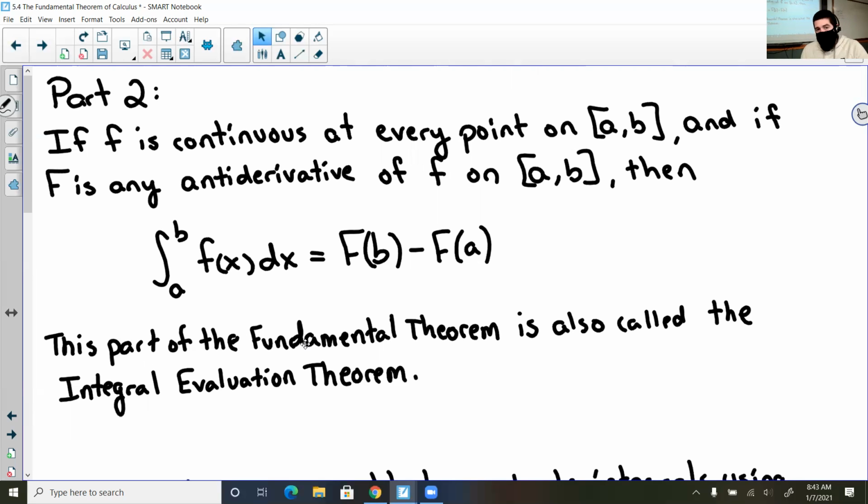This part of the fundamental theorem is also called the integral evaluation theorem. Because we are evaluating an integral, it has been proven to be true, so it is a theorem.